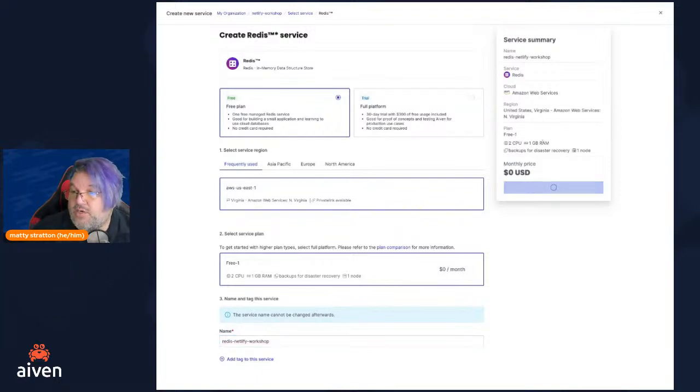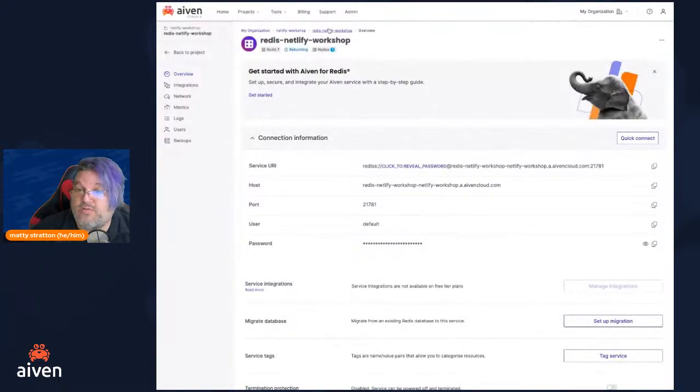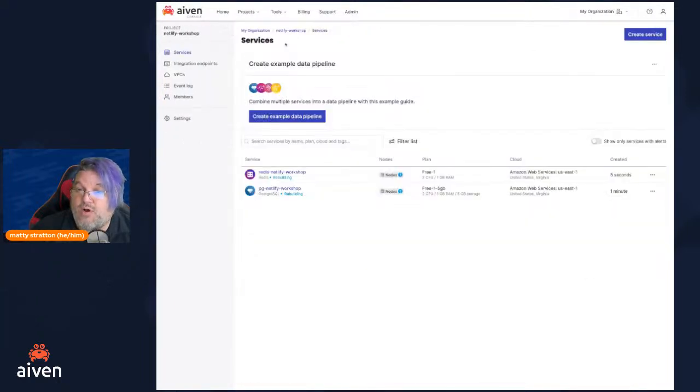All right, so we're going to create our Redis service. And the same thing, if we go back to the service overview, we take a look at our project, we can see that my 2 services are starting up, and we will come back to them in just a second.